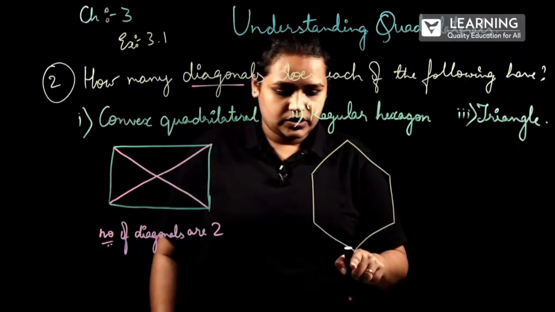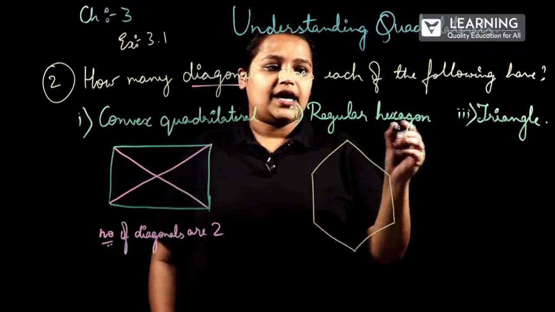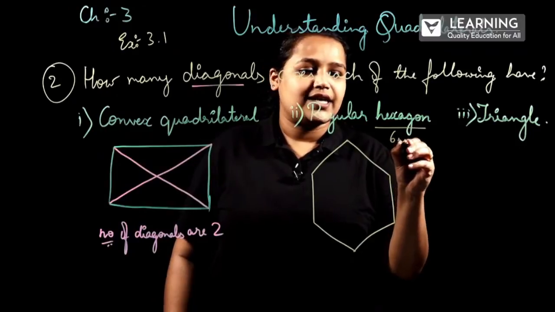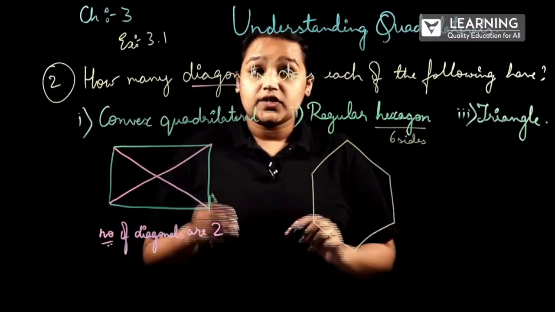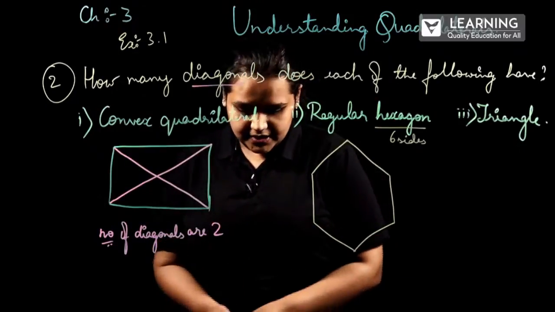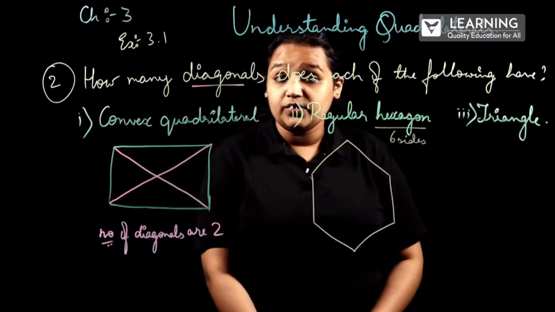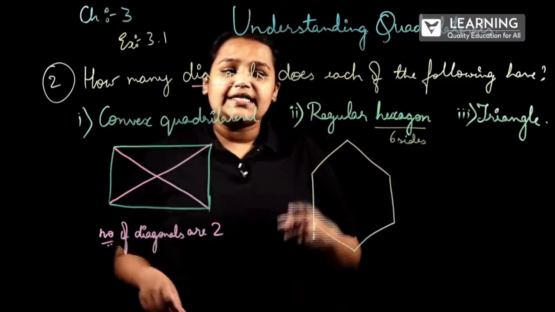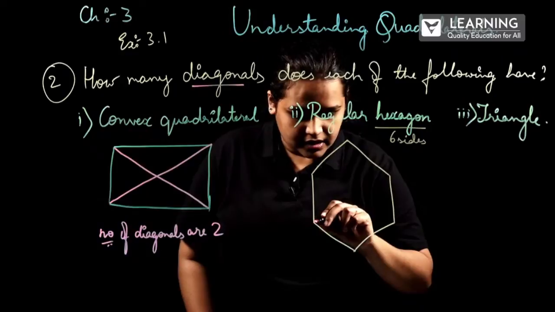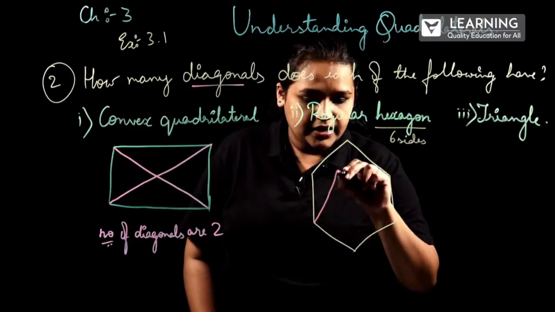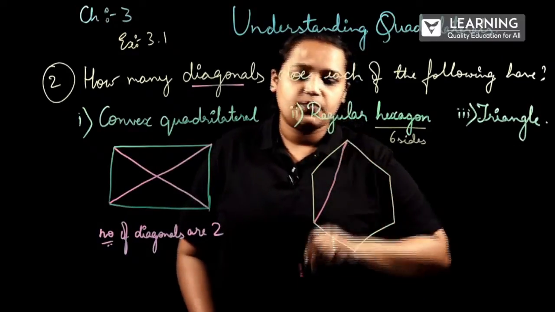Hexagon, 6 sides. So now it is quite interesting. You just observe here. How many diagonals can we form? From here, I can form a diagonal to this point.